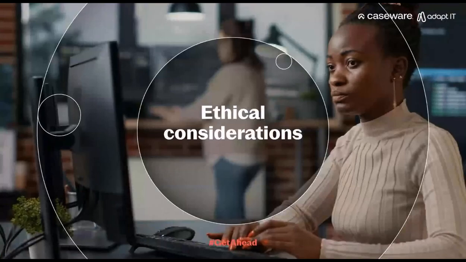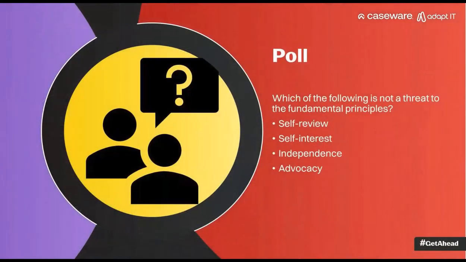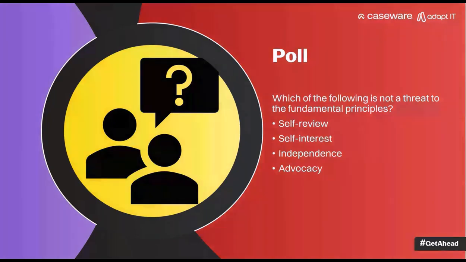Then in terms of ethical requirements, let's do a poll and see what you think. The poll that I want to ask you is basically to say which of the following examples is not a threat to the fundamental principles. So I'm not going to lecture you on the fundamental principles.